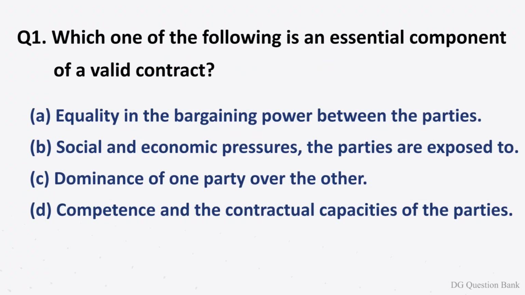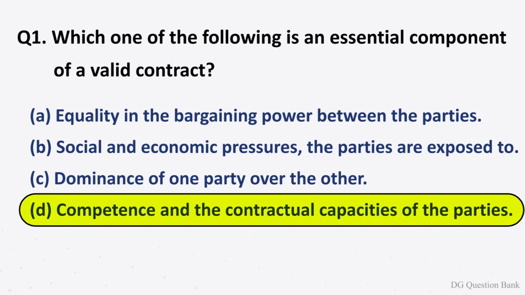Question number 1. Which one of the following is an essential component of a valid contract? The options are option A, equality in the bargaining power between the parties. Option B, social and economic pressures the parties are exposed to. Option C, dominance of one party over the other. Option D, competence and the contractual capacities of the parties. The correct answer is option D, competence and the contractual capacities of the parties.